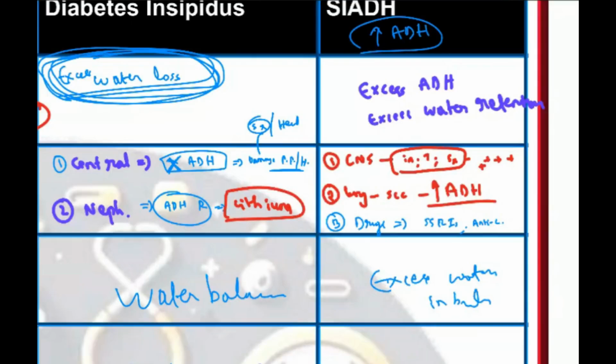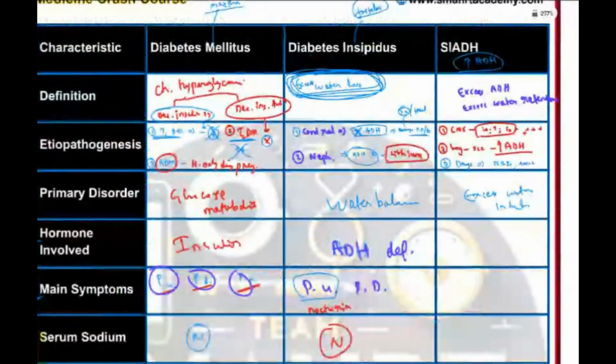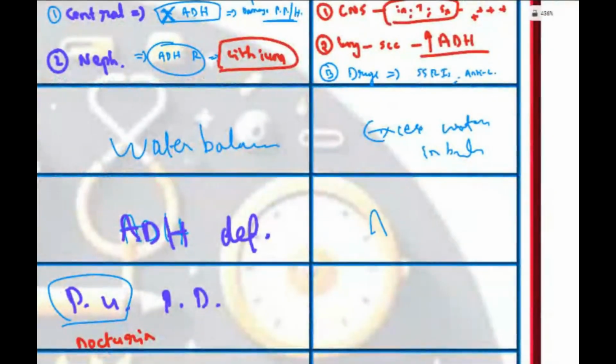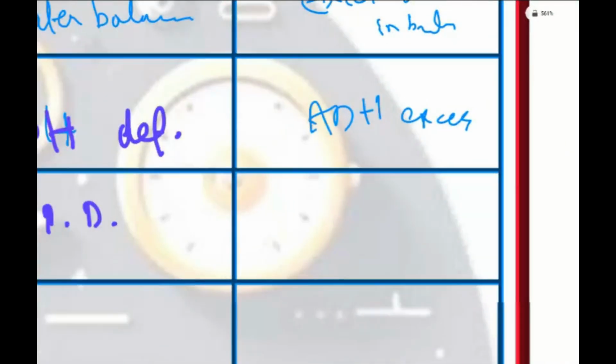Now, because of excess water, what will happen? You tell me. What is the hormone here? ADH excess. Because of excess water retention, what will be the main symptom? Let us go from top to bottom. In the brain, excess water might cause headache. They might also have irritation and nausea.